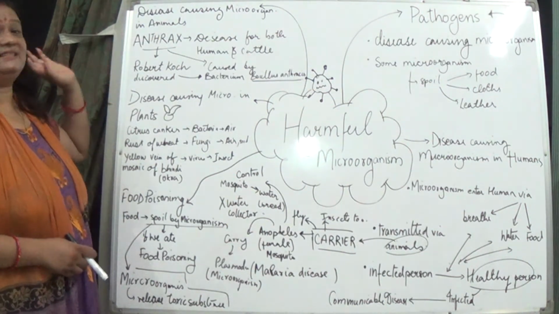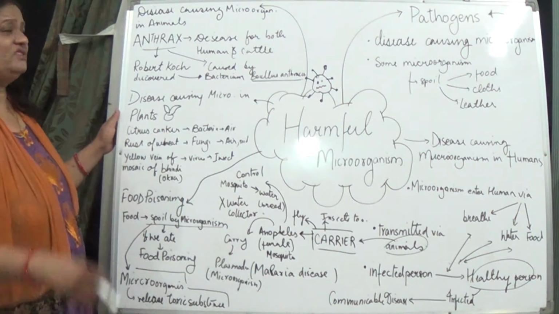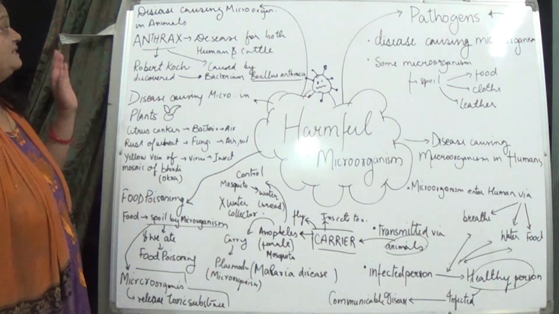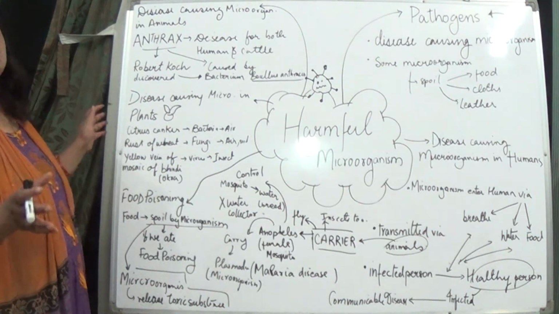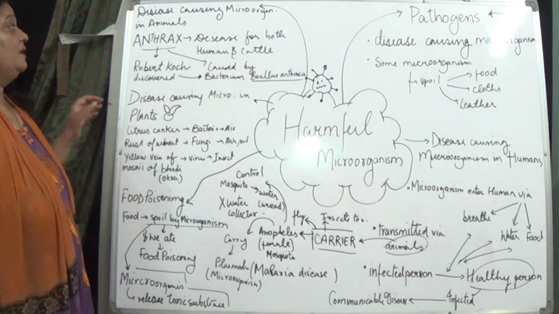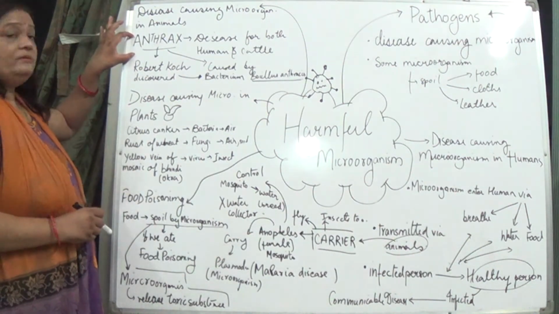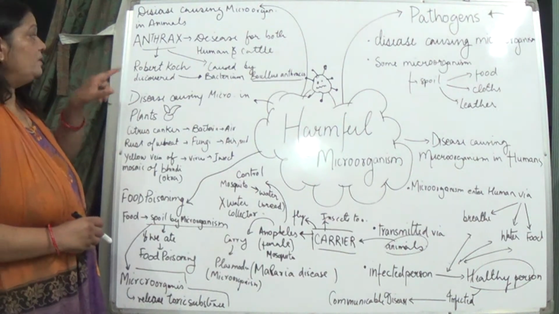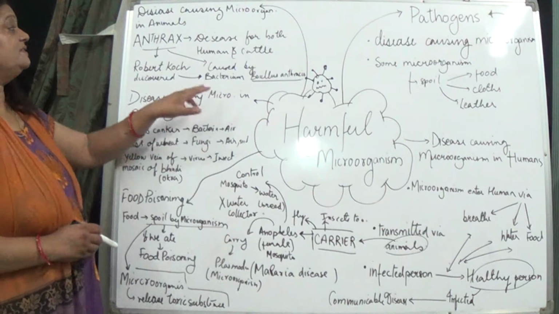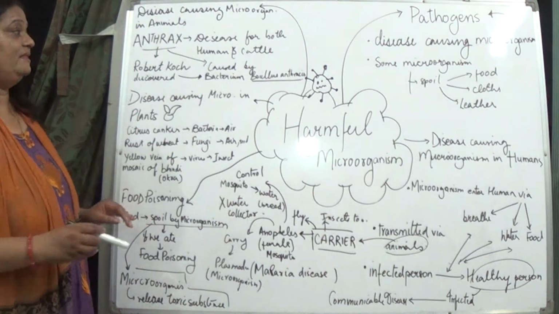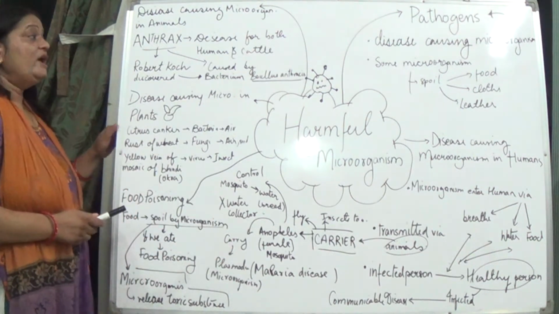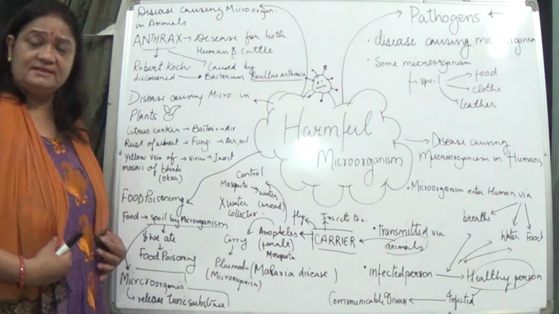One of the diseases is anthrax. You have studied about this disease in class 7 also. This disease is caused in both humans as well as cattle. Who discovered it first? He was Robert Koch. This disease is caused by a bacterium, and the name of that bacterium is Bacillus anthracis.